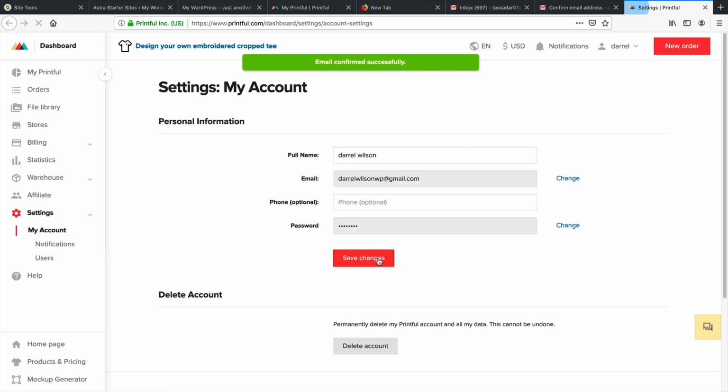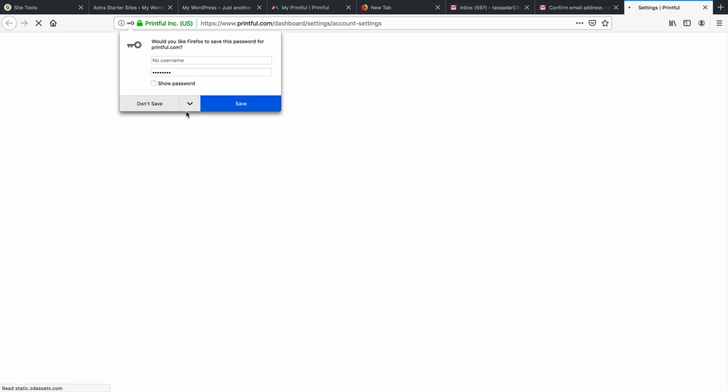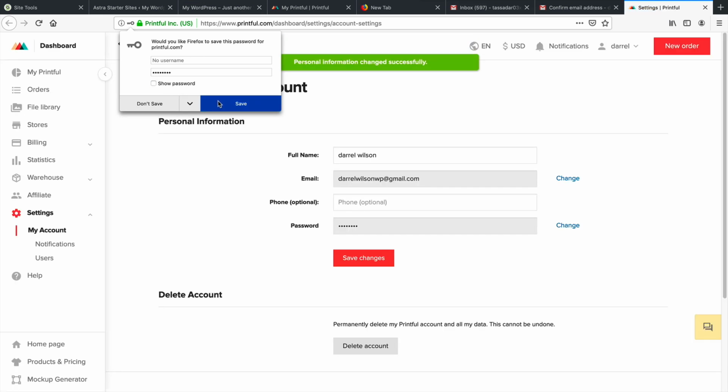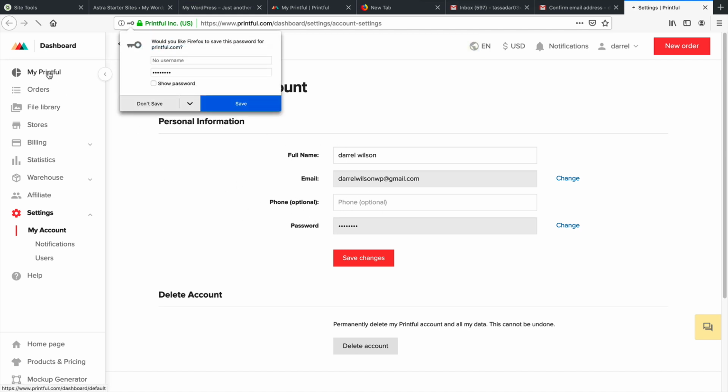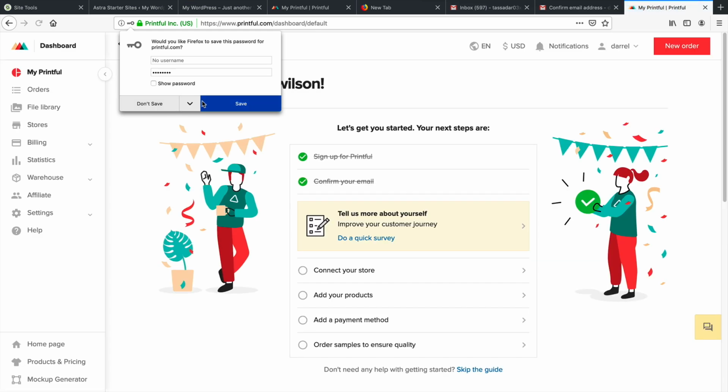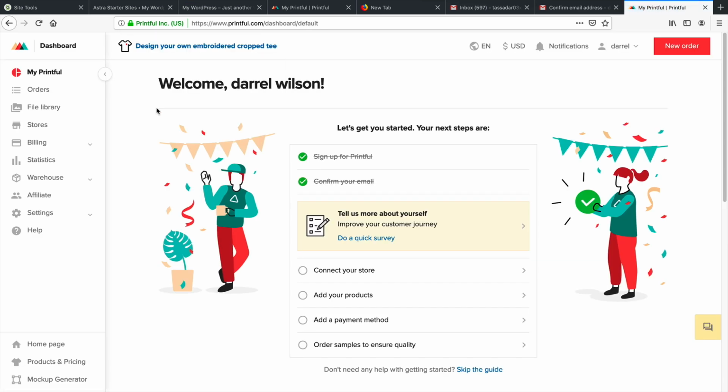All right, cool. So here, click on save changes. Okay, this is so annoying. Okay, just don't save. It keeps asking me, that's so annoying. All right, so once we're here, we're going to go to My Printful. I don't know why it keeps asking me. Okay, so over here we have connect your store.